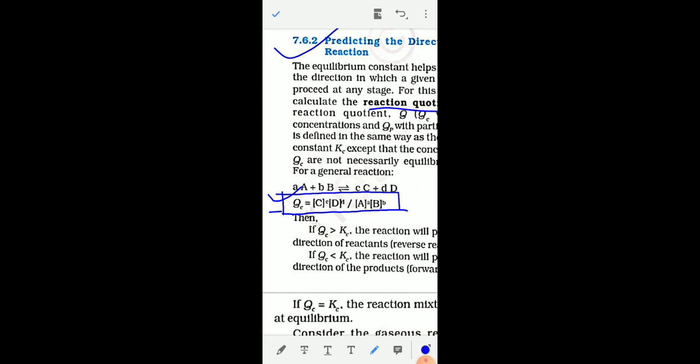But the term Qc you can apply at any instant of the reaction, whereas Kc is only applicable when the reaction is in equilibrium. So the equilibrium constant helps in predicting the direction in which the given reaction will proceed at any stage.